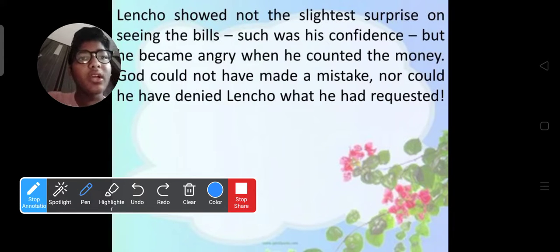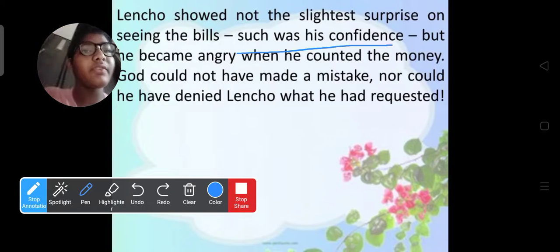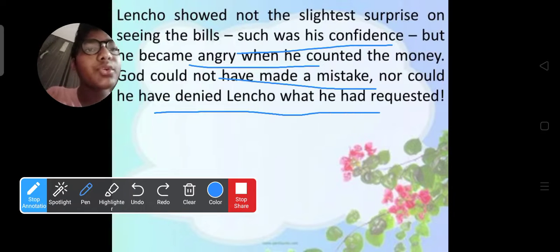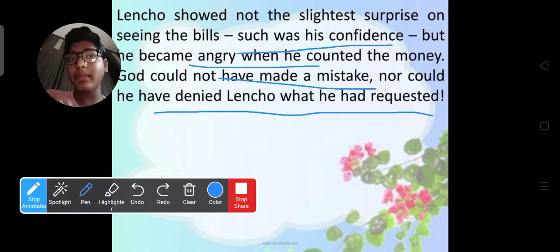Lencho showed not the slightest surprise on seeing the bills. Such was his confidence, but he became angry when he counted the money. God could not have made a mistake, nor could he have denied Lencho what he had requested. Lencho didn't show any surprise. Actually, if we get anything free, we show surprise like this: wow, I got 100 pesos, I got 70 pesos. His reaction should be like that. But he didn't show any surprise. He just looked at it like that.